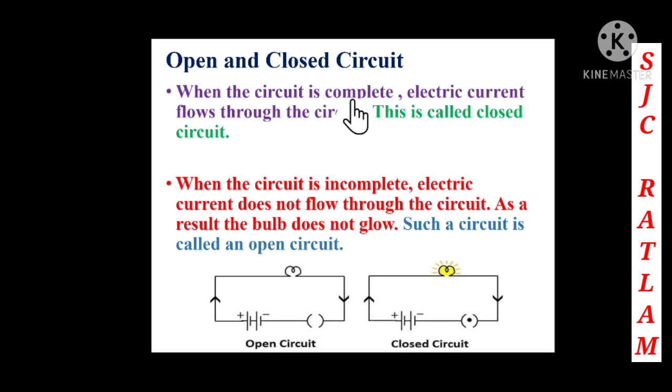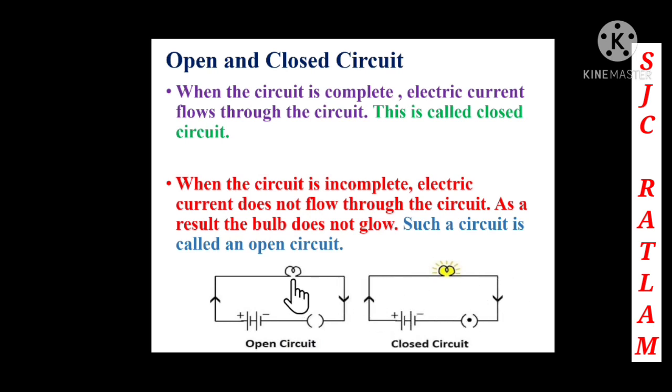When the circuit is complete, electric current flows through the circuit, and this is called a closed circuit. So here we can see that when the circuit is fully complete and the key is closed, the current is flowing, that's why it is called a closed circuit and the bulb is glowing.